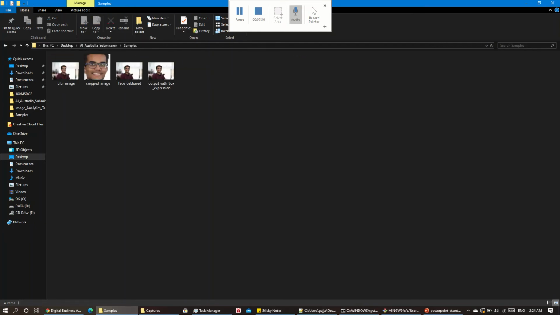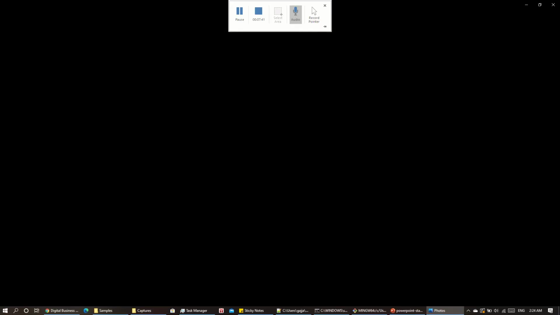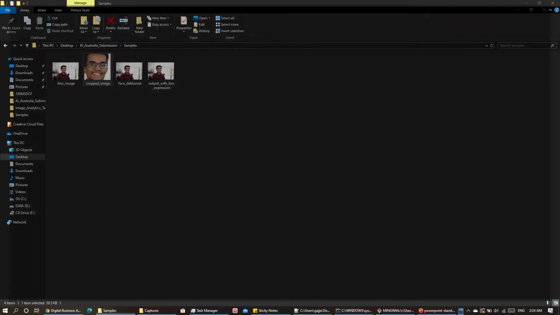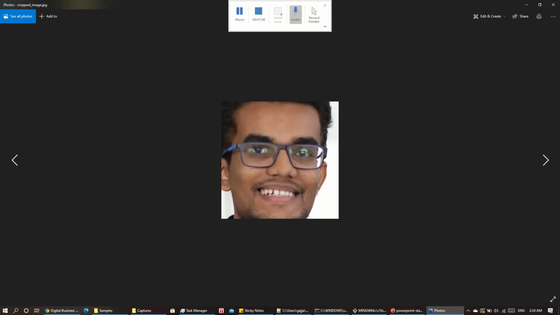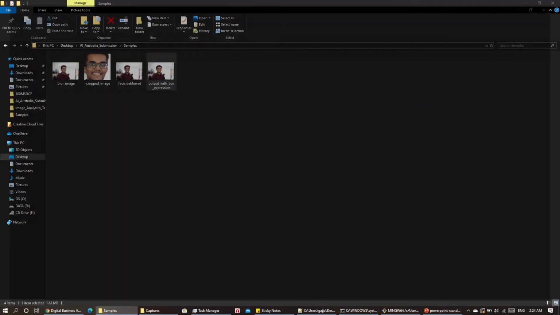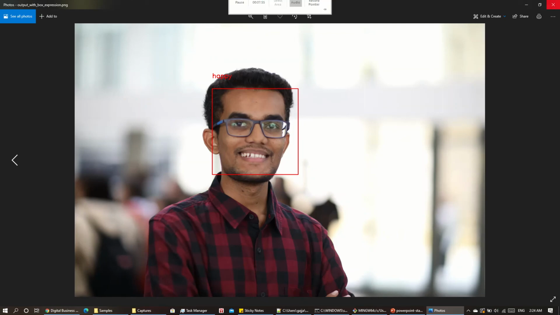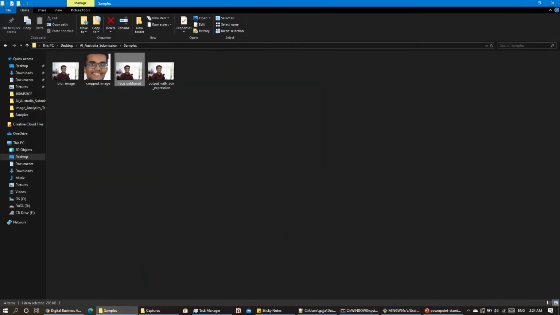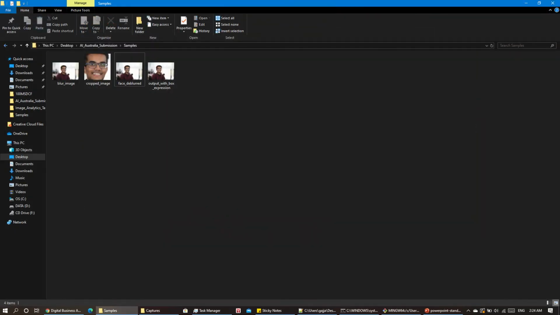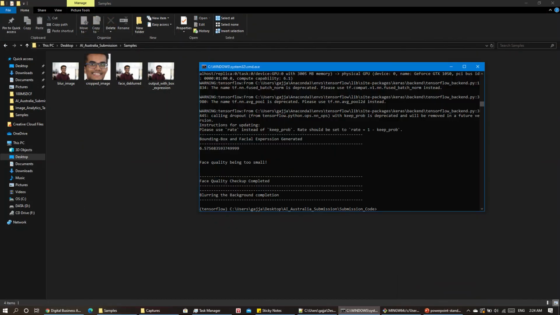Yes, so this is our blurred image. This is our cropped image. This is our output of the bounding box with expression, and the last one is our deep blur image. So the background is blurred while the face has been preserved. Now moving on to the next example.